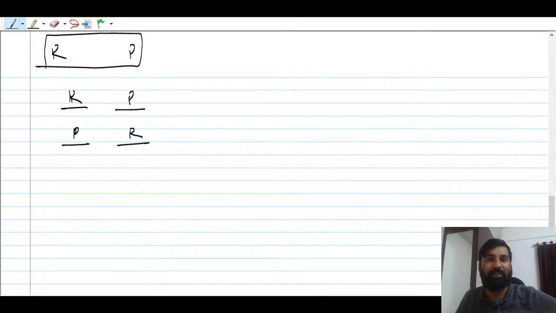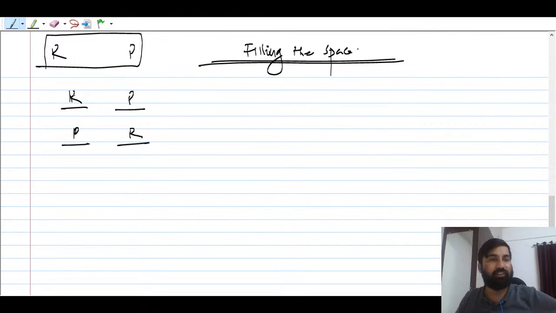So what we are doing here is we are asking those two people to stand in a position. We are filling two spaces. So you have to always keep in mind, we are filling the space. How many ways can you fill the first space, and how many ways can you fill the second space?